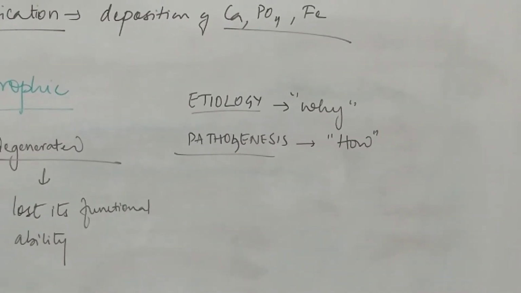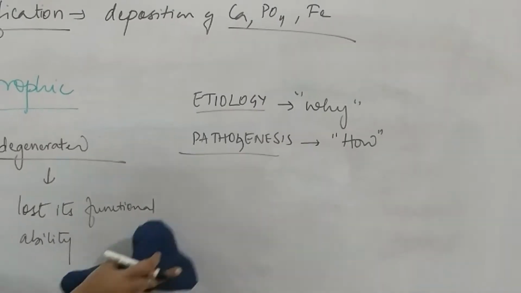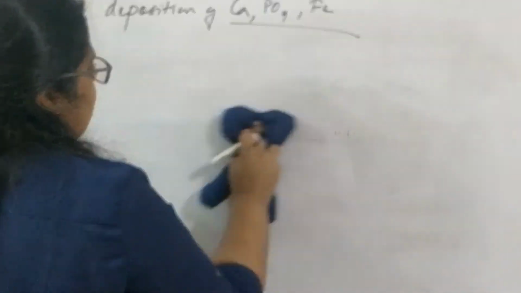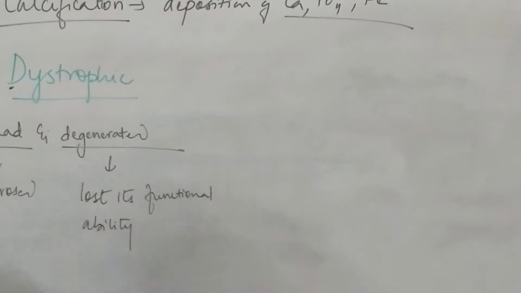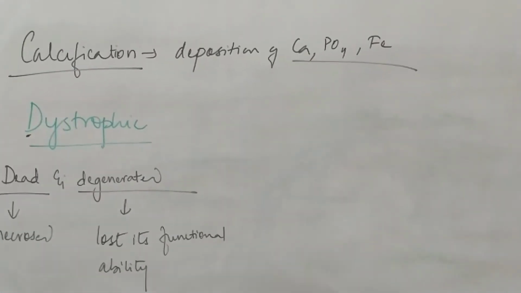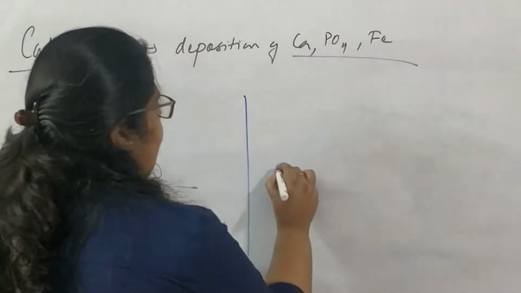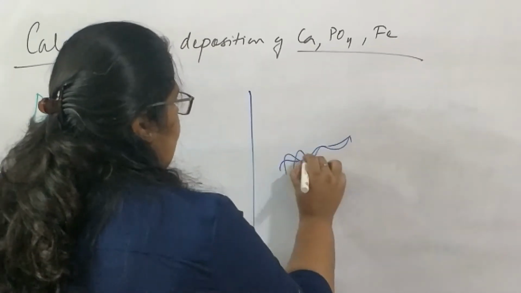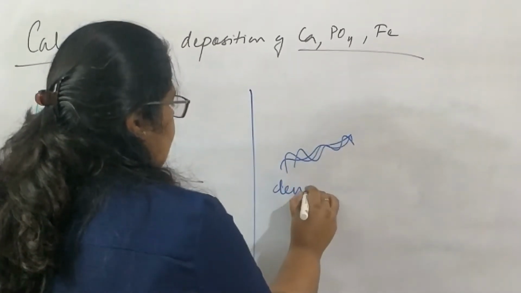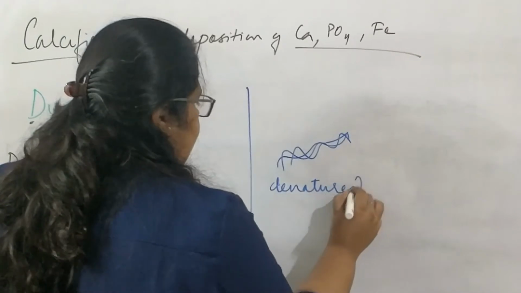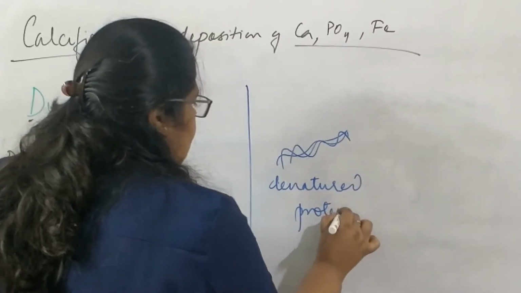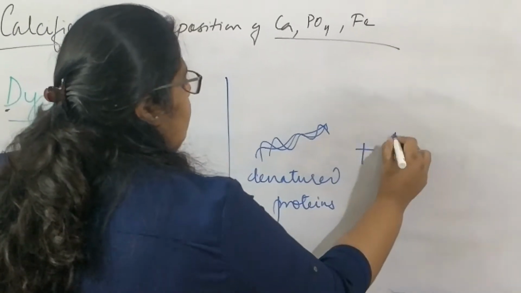So here we are seeing the pathogenesis of dystrophic calcifications. Since these dystrophic calcifications contain denatured proteins in them, these denatured proteins will combine with the phosphate ion.